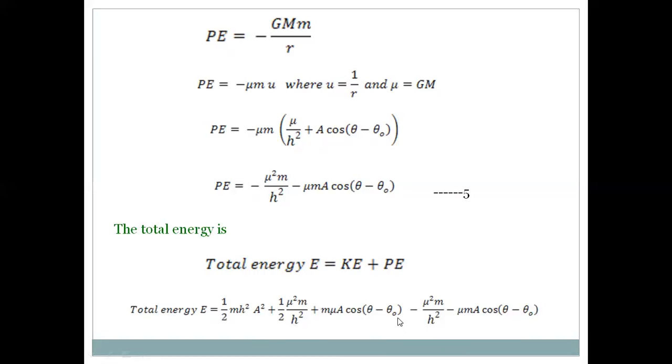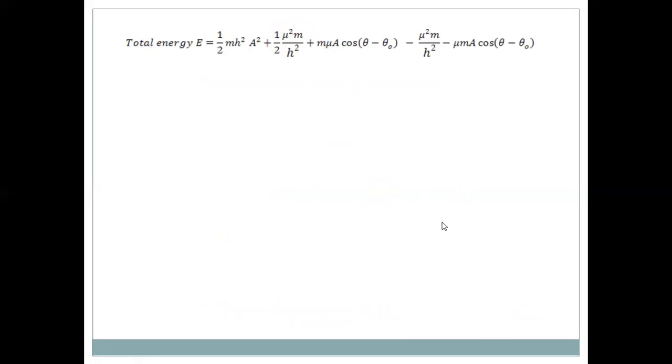Of course, here this is plus μ m A cos(θ − θ₀) and minus μ m A cos(θ − θ₀), both of them equal and opposite, cancel each other. So the total energy is equal to ½ m h² A² + μ² m/(2h²) − μ² m/h².